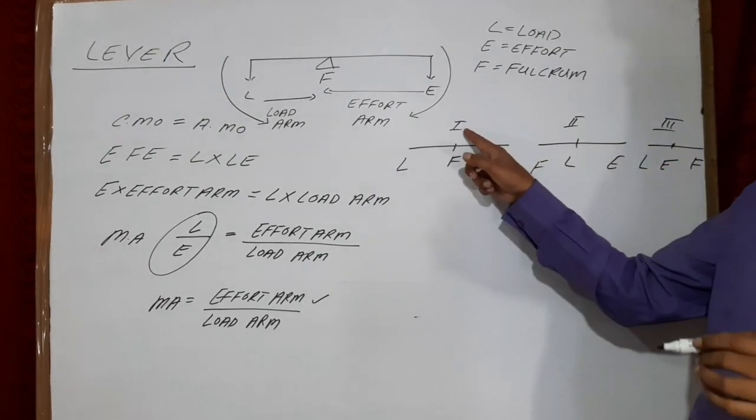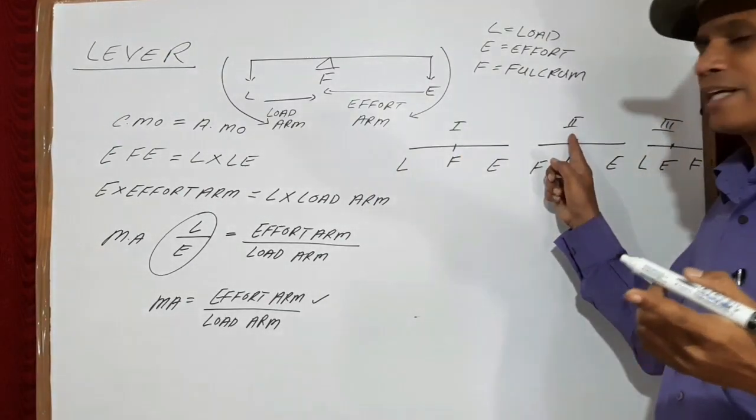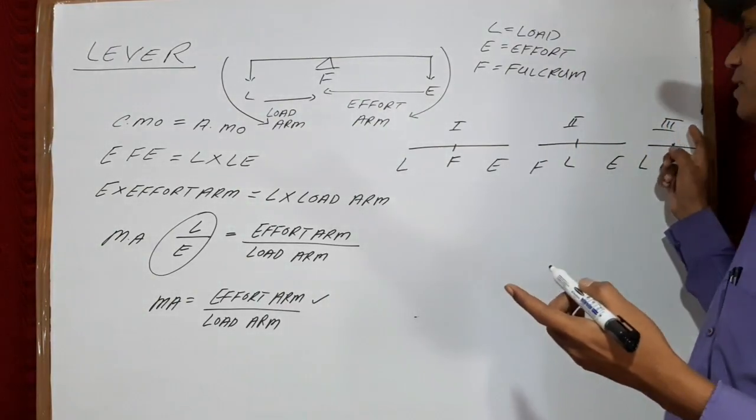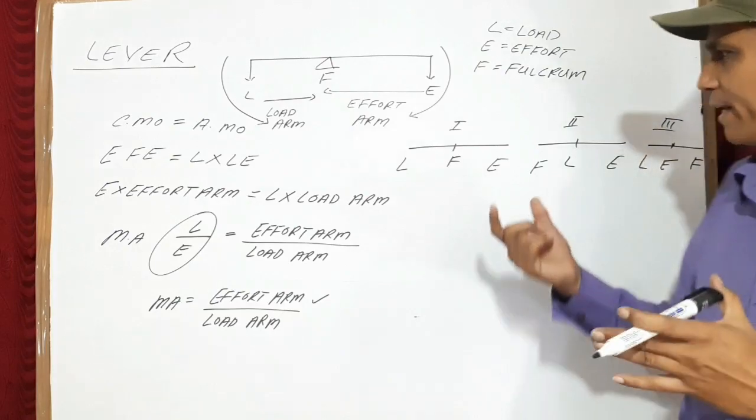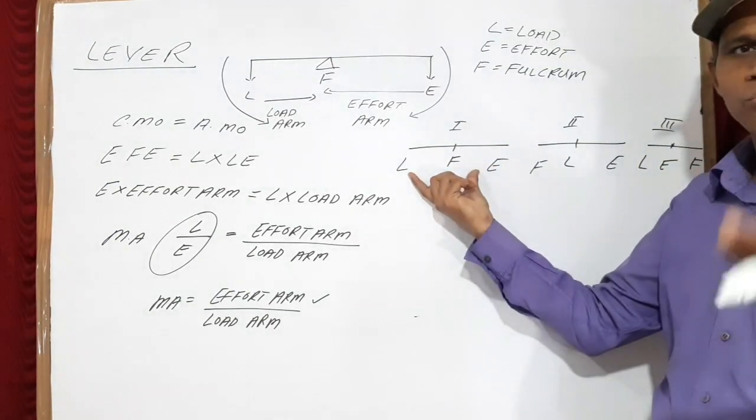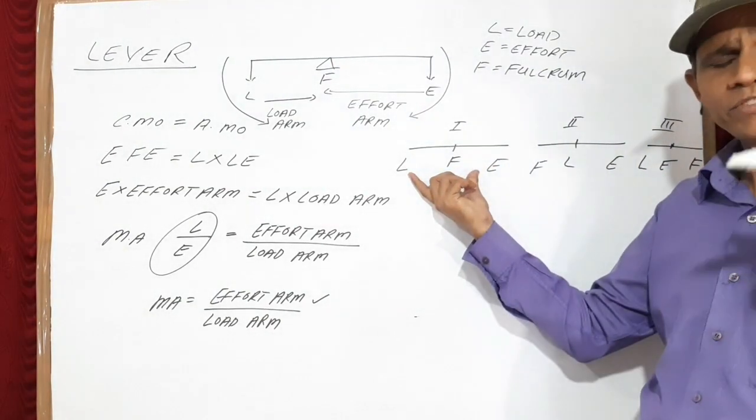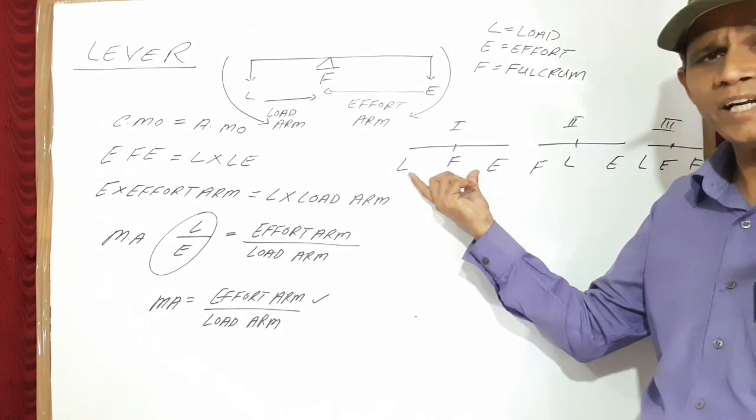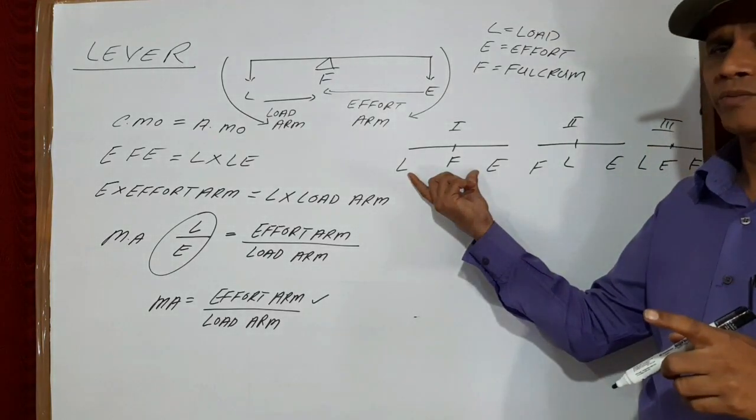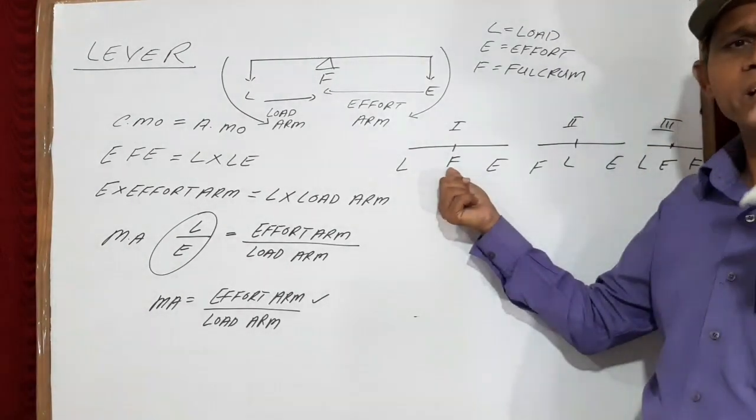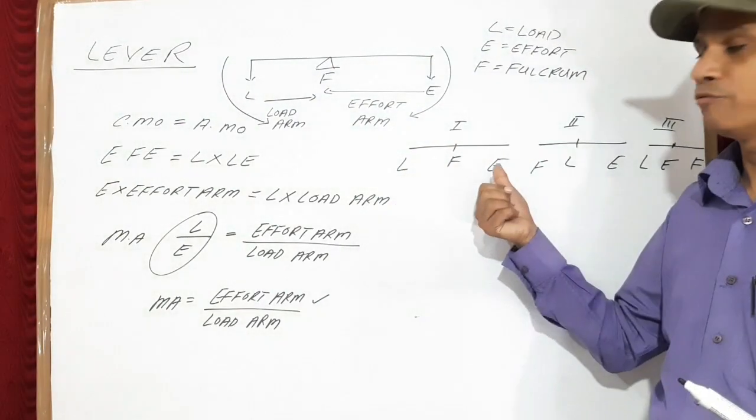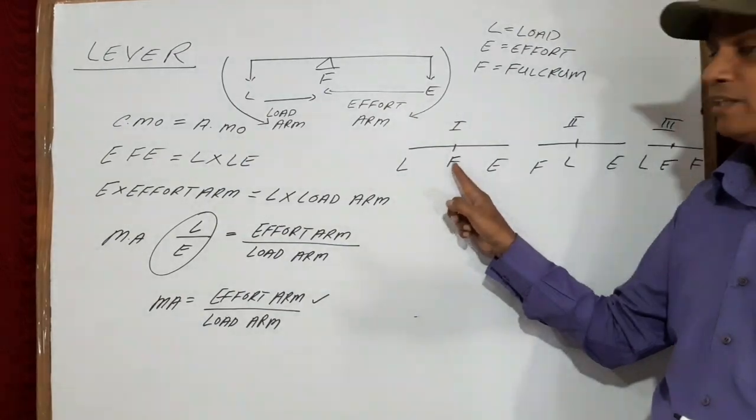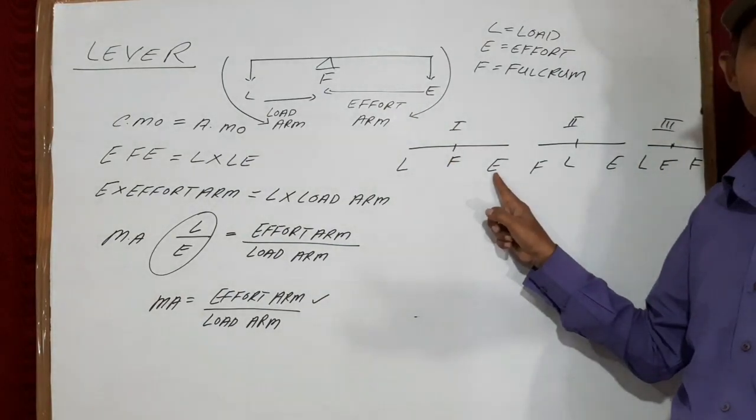This is first class lever, this is second class lever, this is third class lever, and you can define them as well if you see the diagram. So what is first class lever? First class lever is that lever in which fulcrum is in between the load and effort. Fulcrum is in between load and effort.